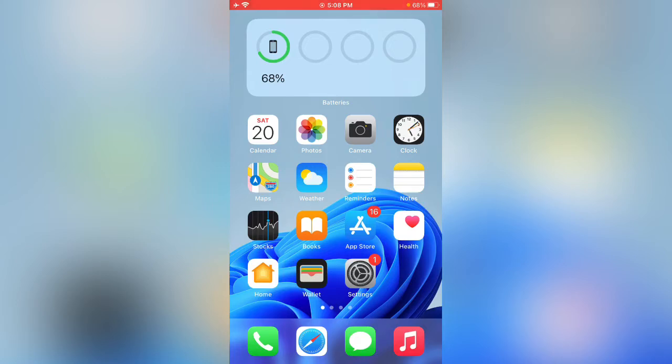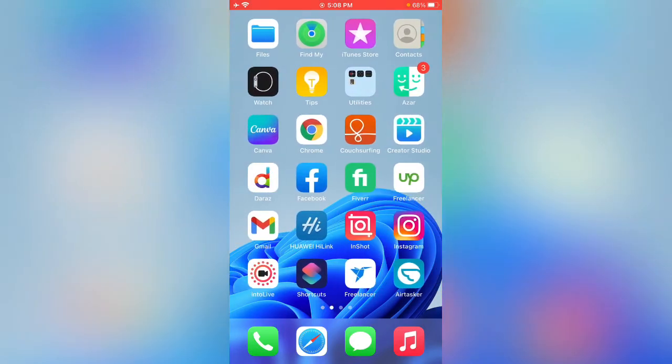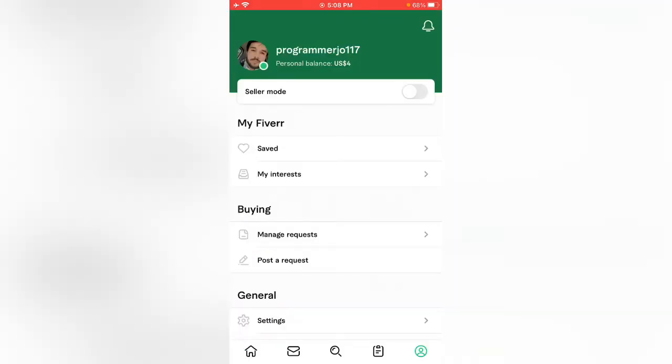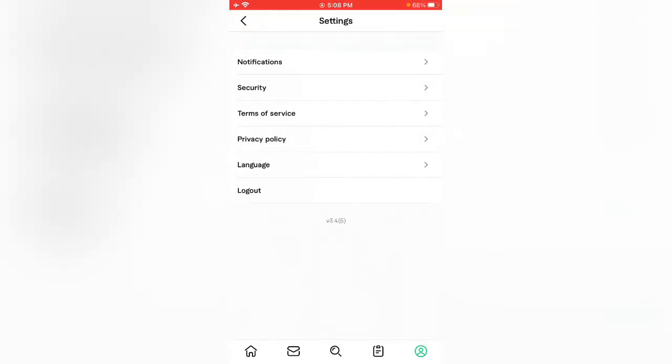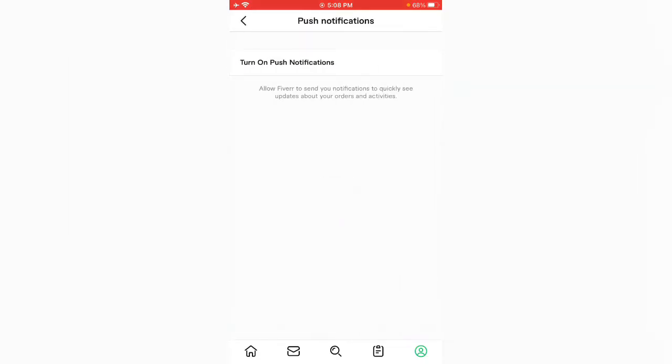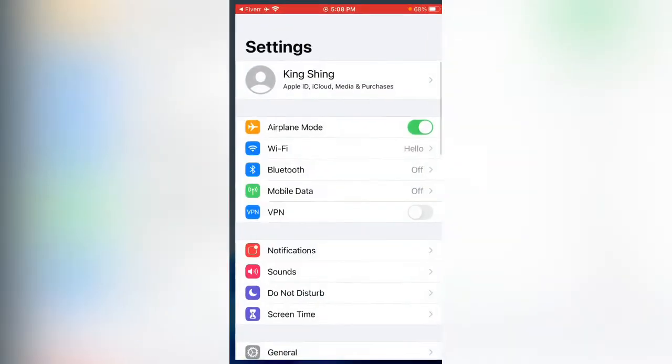So guys, first of all, open the Fiverr application. So here's the Fiverr. Now go to the profile. Now tap on the settings, tap on notifications, tap on push notifications. So tap to turn on push notifications.